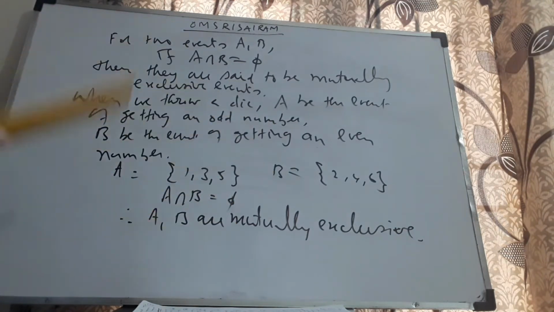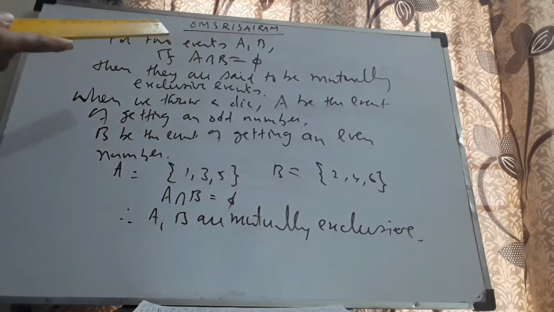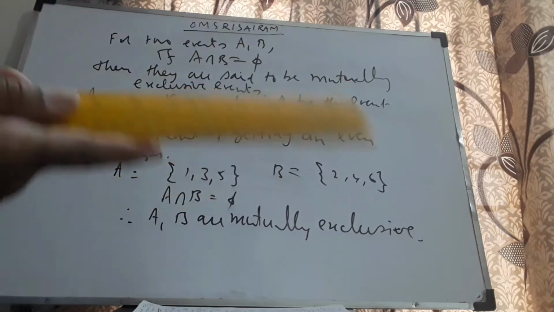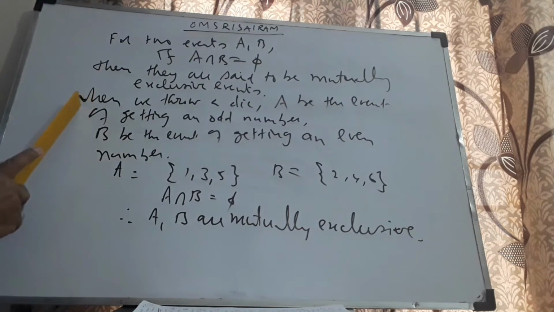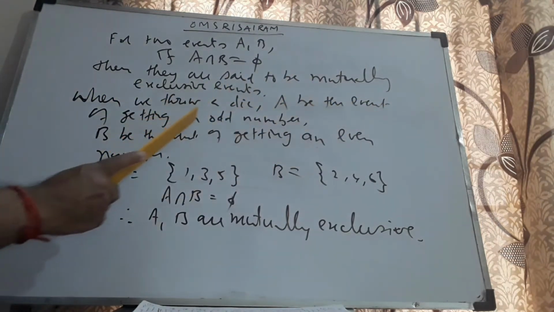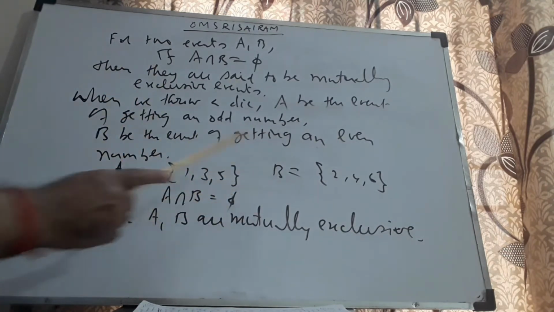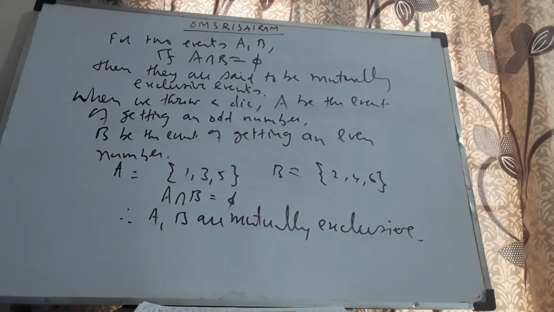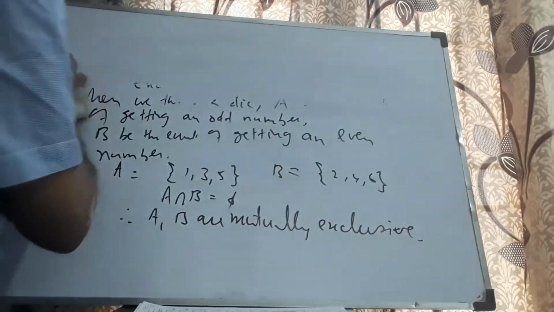Two sets are disjoint if and only if, as events in probability, they are mutually exclusive. That is the real meaning of it. Example, when we throw a die, A be the event of getting an odd number, B be the event of getting an even number. A has elements 1, 3, 5, B has elements 2, 4, 6, and they have no common element. A intersection B is empty. Therefore, automatically A, B are mutually exclusive. This is just one example.